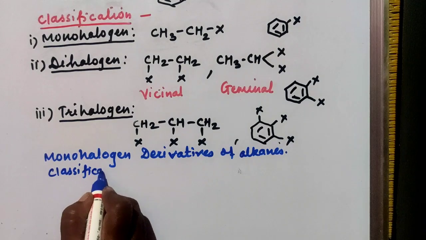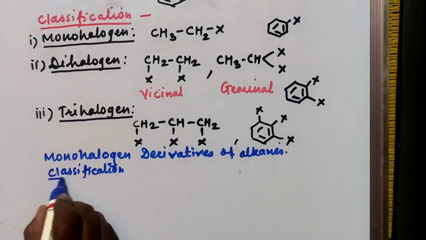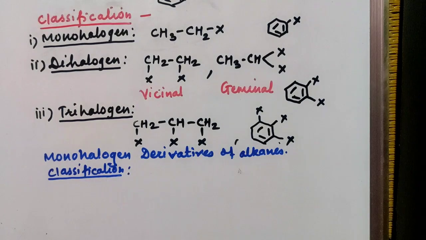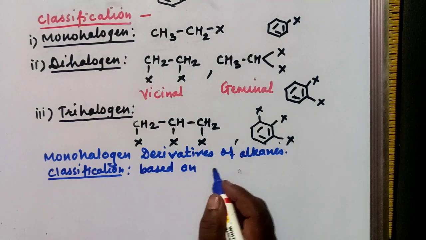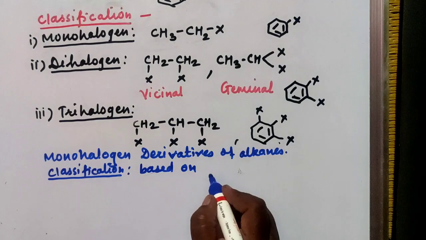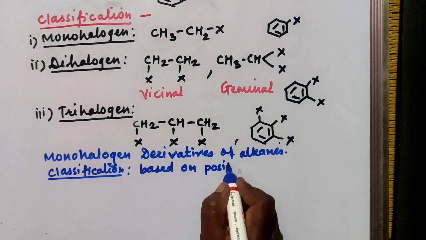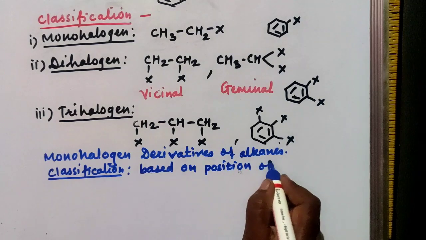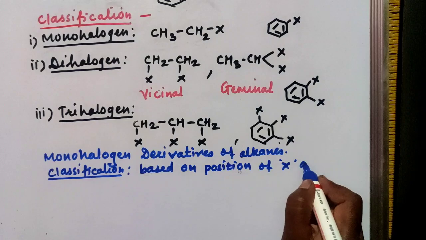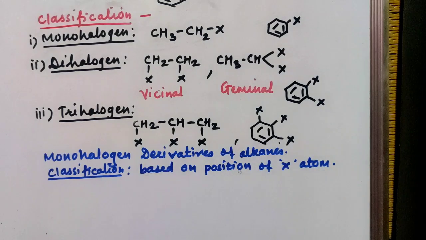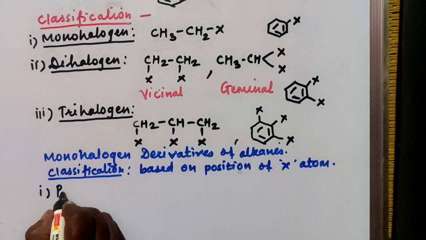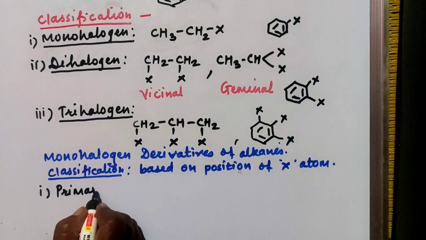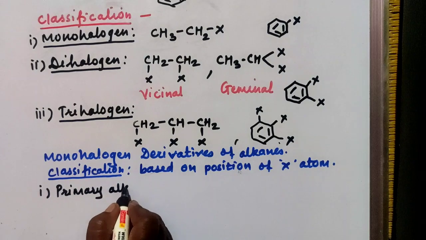Classification, first we'll go for classification based on position of halogen atom. So first class or first type is your primary alkyl halide.